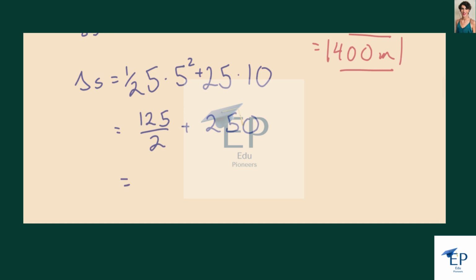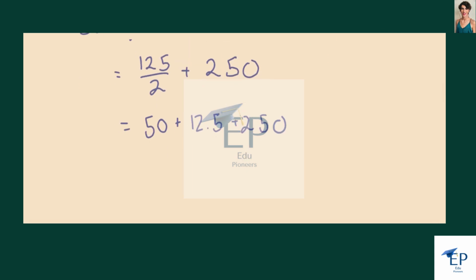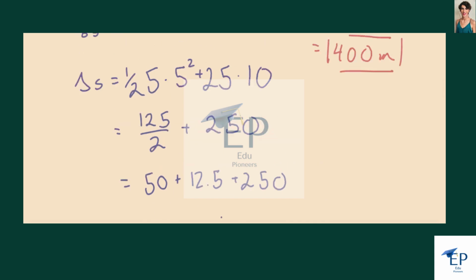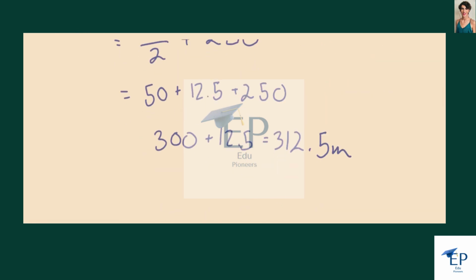We can simplify this as 125 over 2 is 62.5, plus 250. So this is going to be 312.5. So that's our answer for delta S.